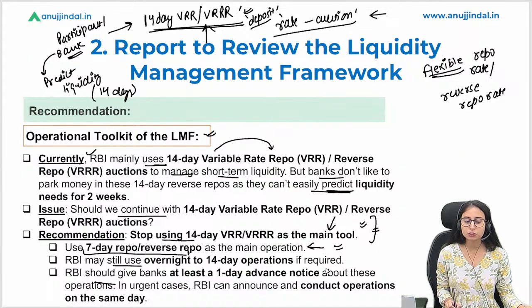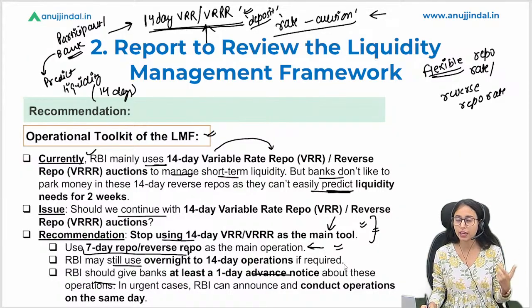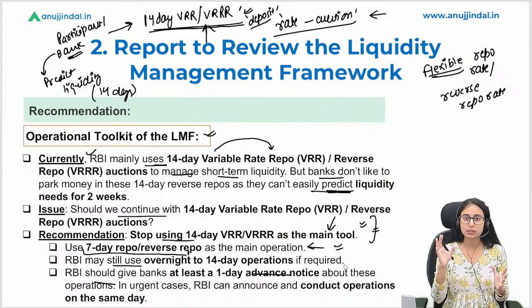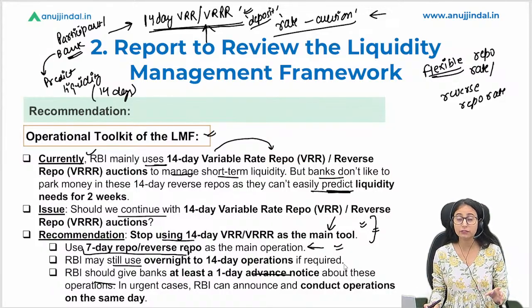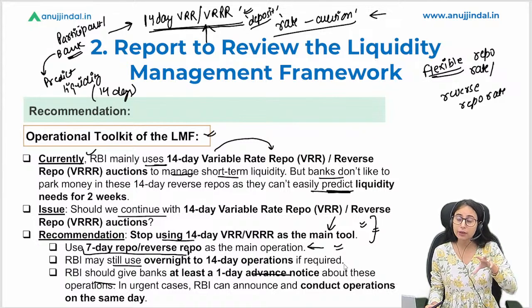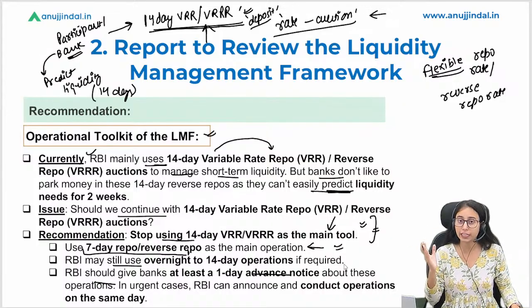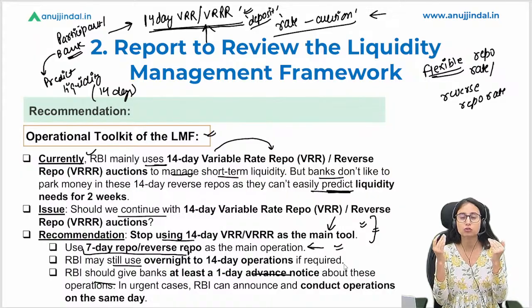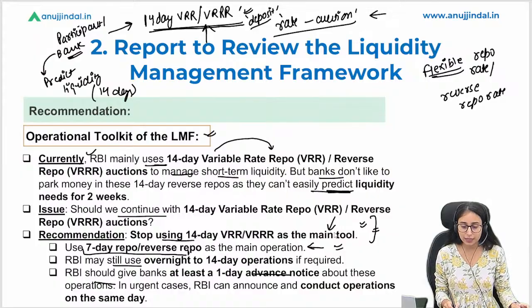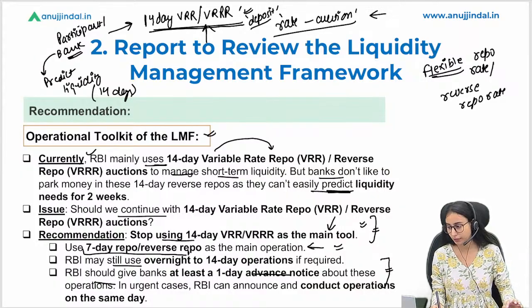Okay, so the RBI should give banks at least one day advance notice about these operations. They are recommending that RBI should state this kind of regulation wherein whenever a 7-day VRR is being conducted, the RBI should give a 1-day advance notice to the banks and the participants. In case there is some kind of urgency, in that case they can give the announcement on the same day and conduct the VRR on the same day. Okay, so these are the recommendations that are being made by the group in this case of VRR.